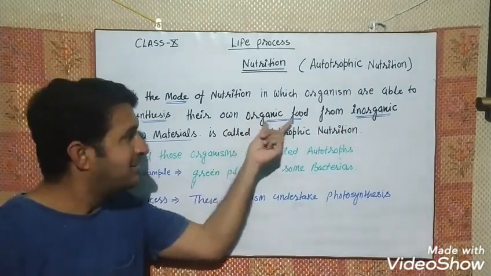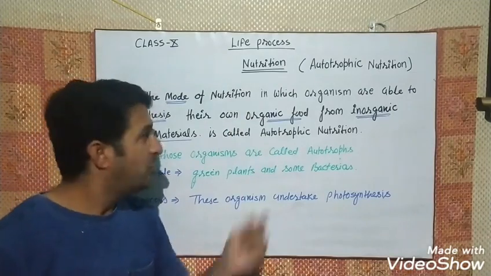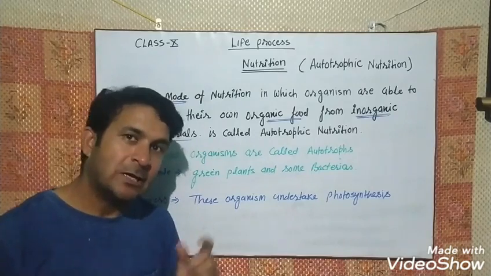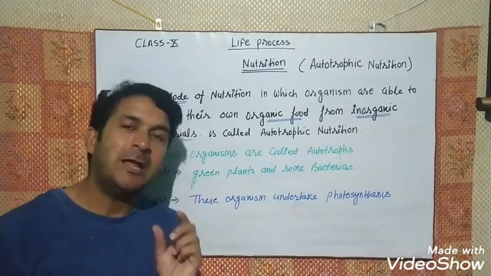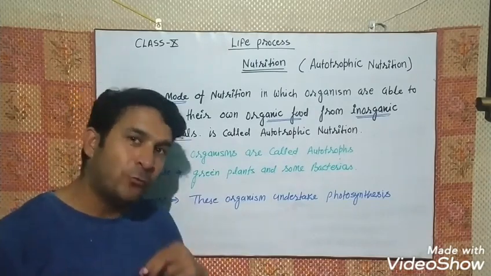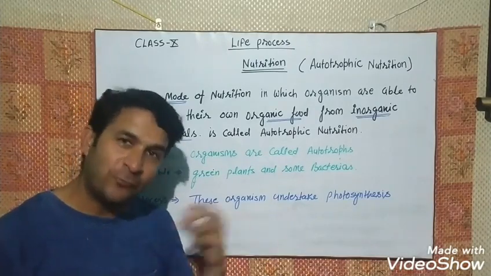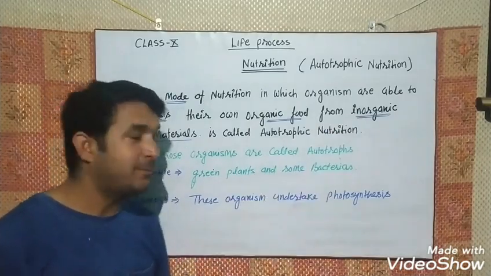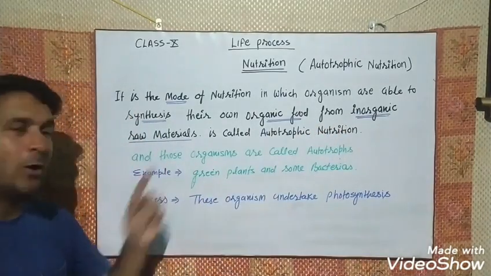To understand organic food, we can take one example like glucose. Glucose is chemically an organic compound, but plants use it as food. Some organisms use it as food. That's why it is called organic food. And it is synthesized from some inorganic raw material.